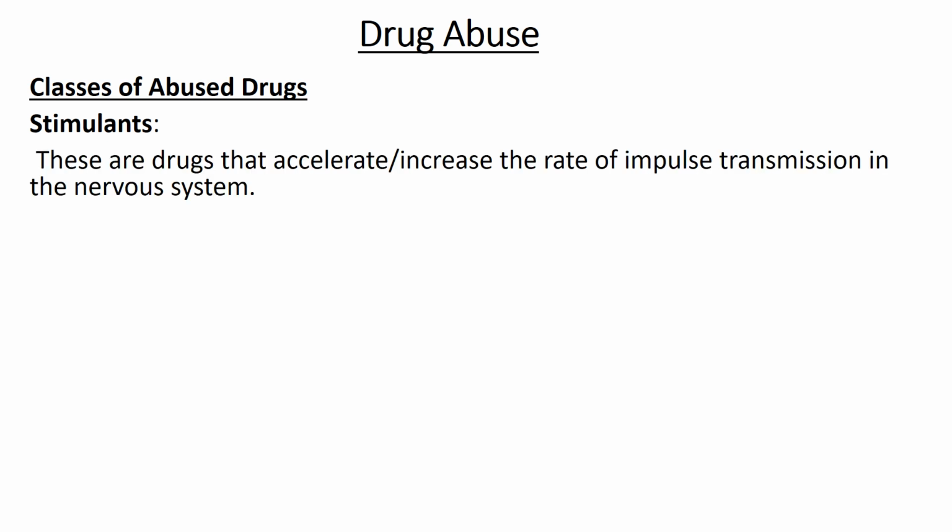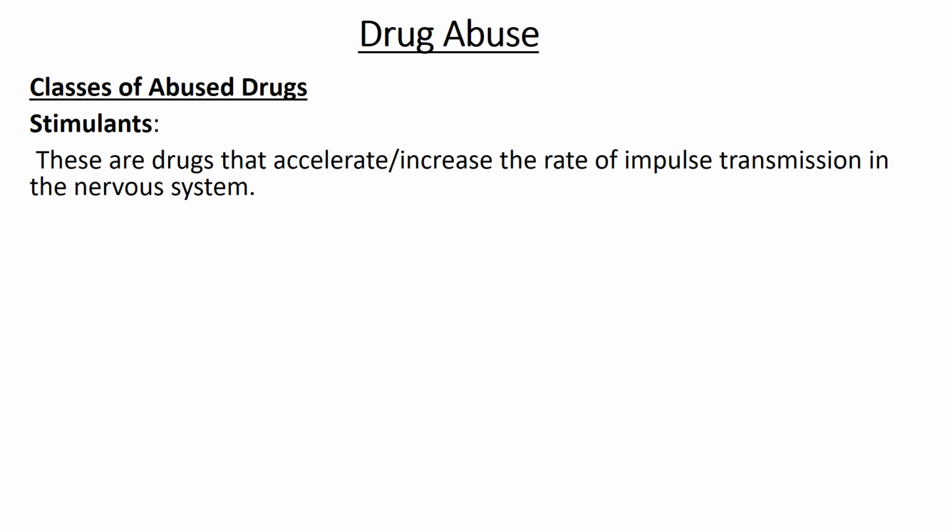Classes of abused drugs. Now we'll go into the different groups of abused drugs, and we see how they work, how they affect the body, some withdrawal symptoms, and the likes. So the first are called stimulants. From the word stimulants, these drugs have to do with stimulating body activities. These are drugs that accelerate or increase the rate of impulse transmission in the nervous system.